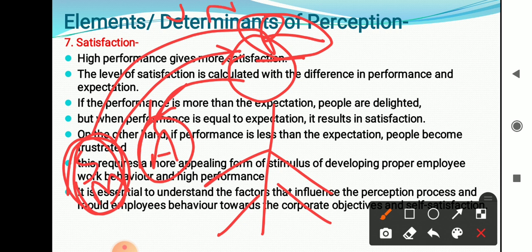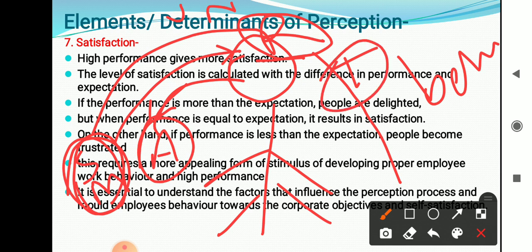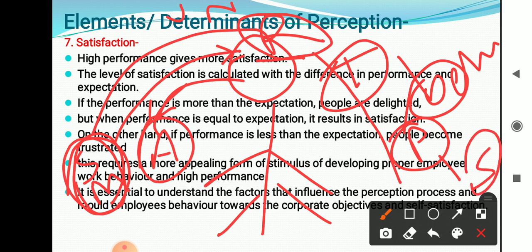If we feel it is useful, we translate that message into behavior. After translating the message into behavior, we carry out the behavior. Then we perform. Performance is going to be evaluated, and after performance, satisfaction is there.